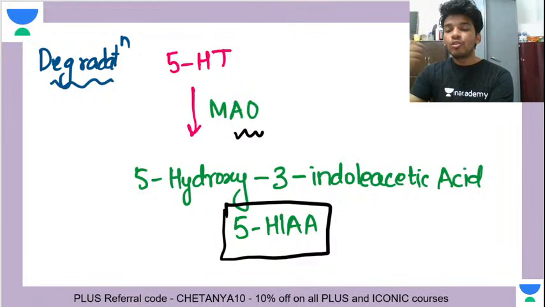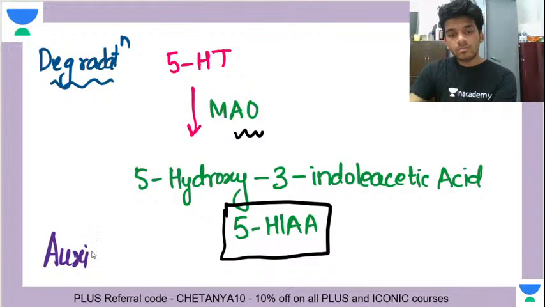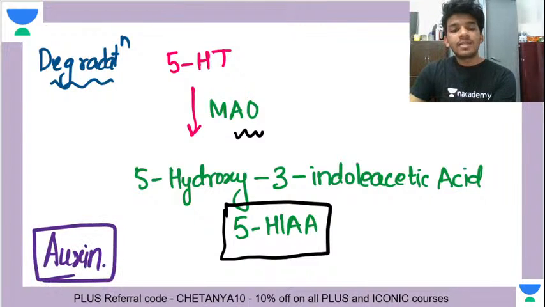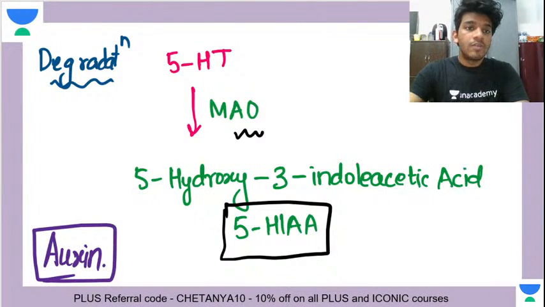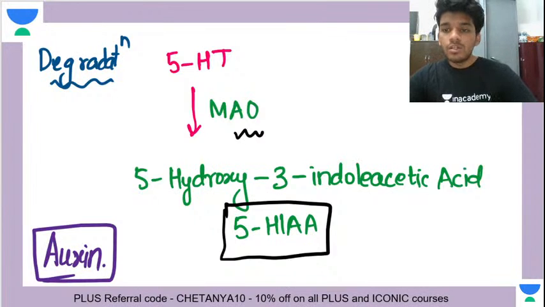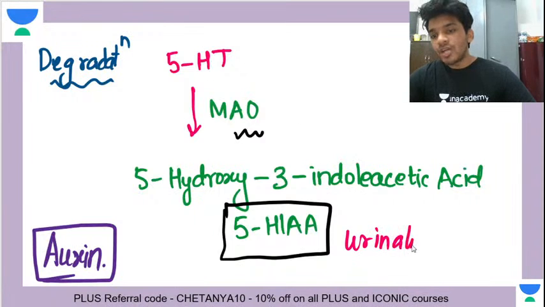ठीक है? इससे तुम्हें auxin याद आ रहा है somehow? You guys remember what auxin was? Auxin में भी होता है ना indole acetic acid, 5-HIAA. So where was auxin first discovered? In human urine. Okay. So 5-hydroxyindole acetic acid is a metabolite of serotonin, and you can determine body serotonin levels by doing urine analysis of 5-HIAA.